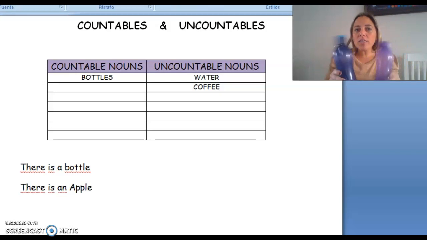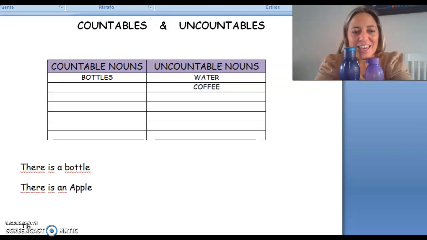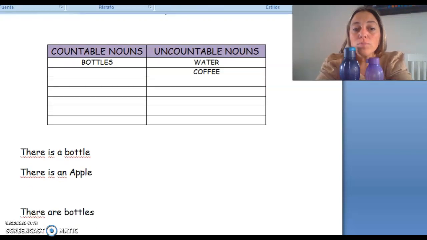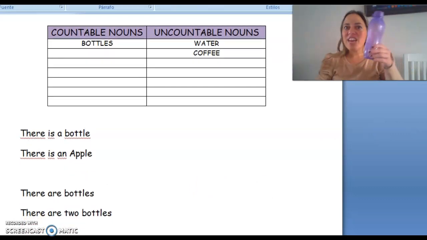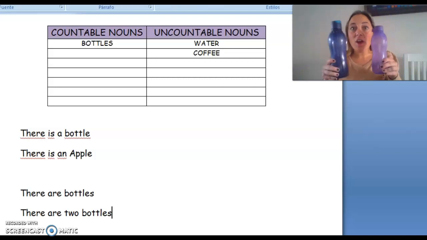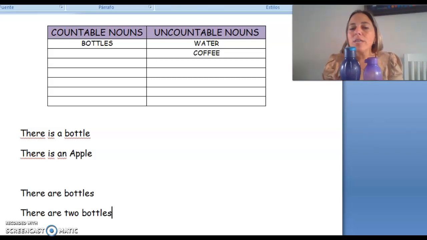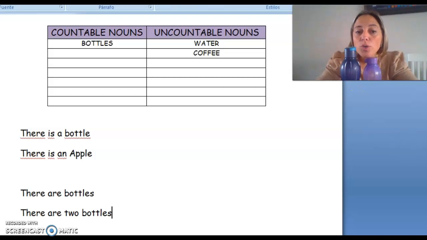And for plurals, there are. Yes? There are bottles, or you can say there are two bottles. So, remember, countable, there is a bottle, there are two bottles, three bottles, and we have the plural here.